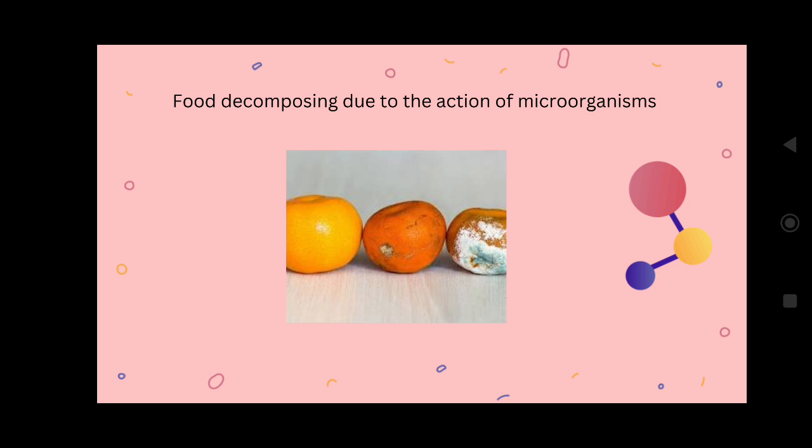This is a simple chemical change you can observe with any fruit at your home. Food decomposes due to the action of microorganisms like bacteria and fungus, which spoil the fruits. This is also a permanent change. It is a chemical change. A new substance is formed that has a different taste. We can't eat spoiled food having a different smell and taste.